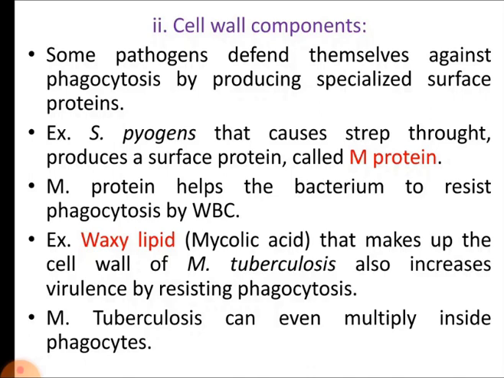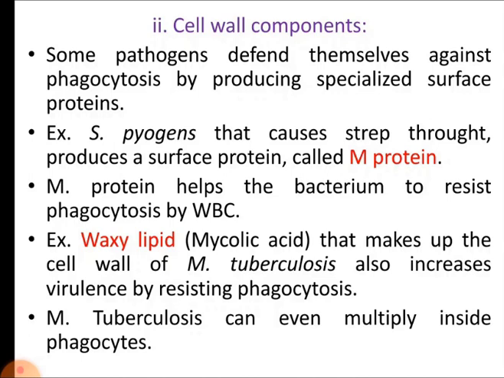Another example of cell wall components is the waxy lipid, that is mycolic acid. We know that it is present in the acid fast bacteria. This mycolic acid makes up the cell wall of Mycobacterium tuberculosis, and it also increases the virulence by resisting phagocytosis because this is a complex lipid.